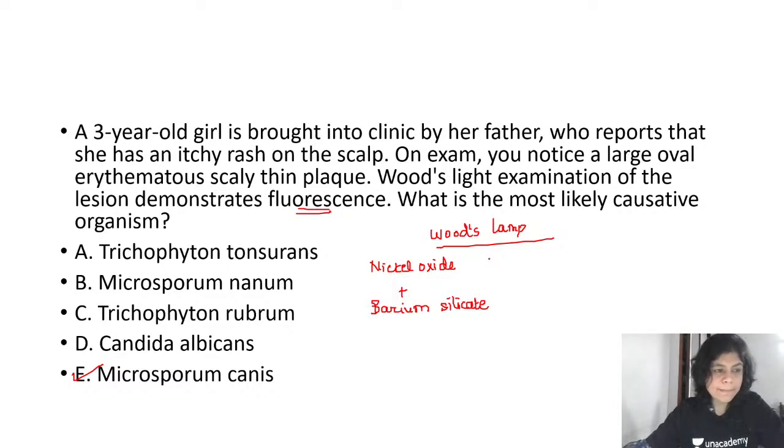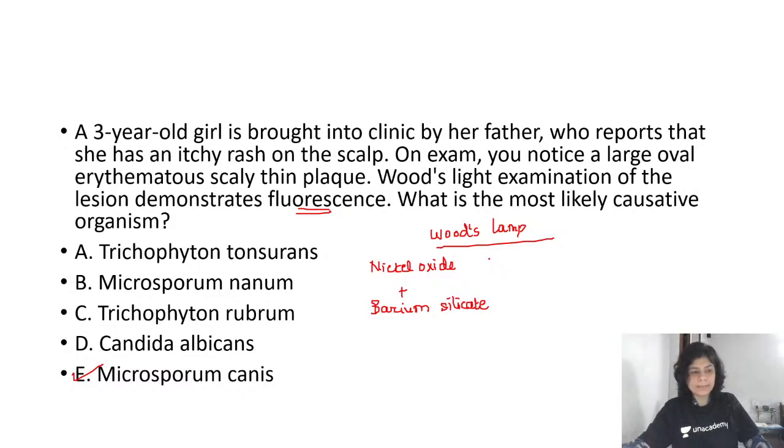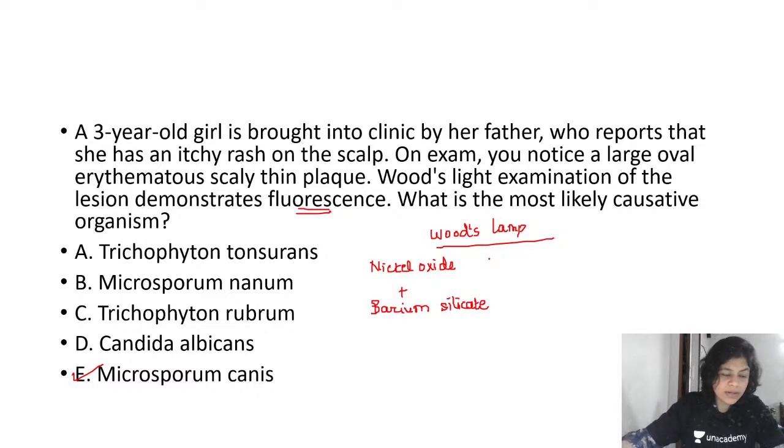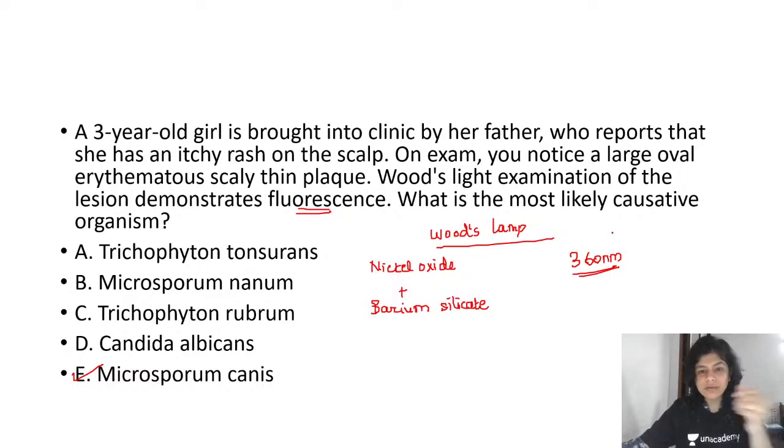Omkar, Sanjay, anyone? Okay, Omkar, I think what you are getting confused is that 320 is for the narrowband, 311 to 320 is the narrowband. So basically, the Woods lamp is going to allow only 360 nanometers of wavelength to pass through. Okay, so please remember this. It allows only 360 nanometers wavelength to pass through, and it is useful in a number of conditions.